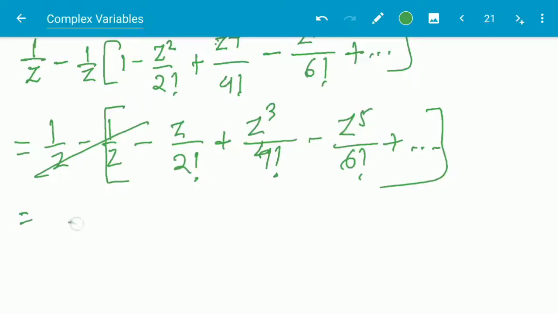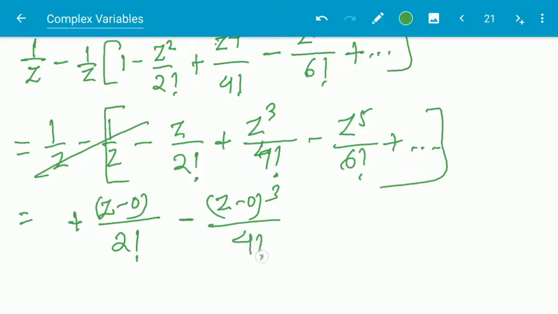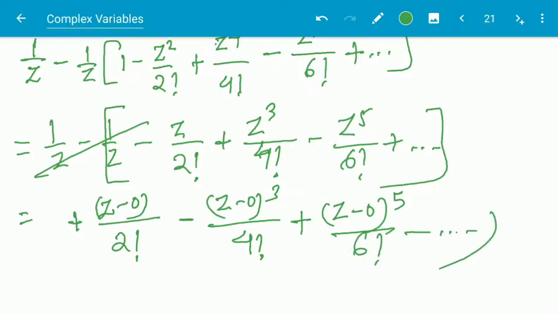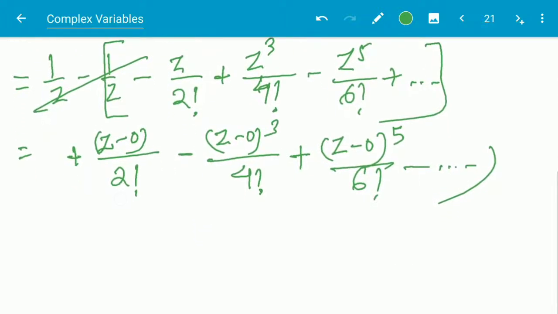This will be plus (z − 0)/2!, minus (z − 0)³/4!, plus (z − 0)⁵/6!, minus, and so on. So here the singular point z = 0 is a removable singular point.